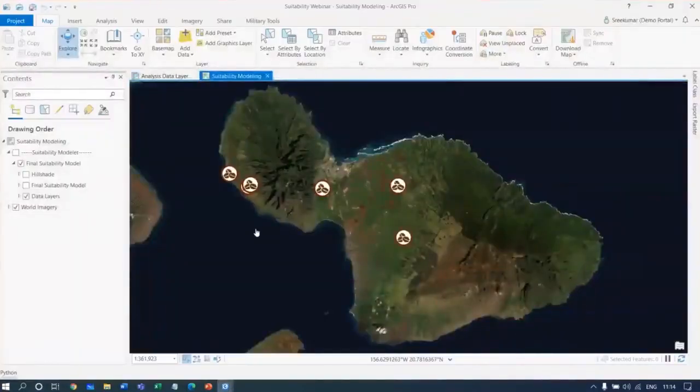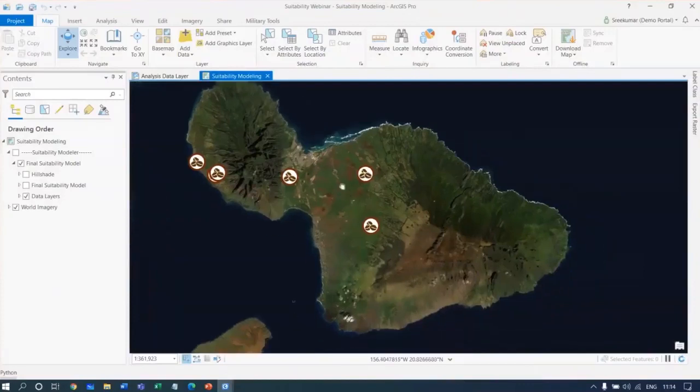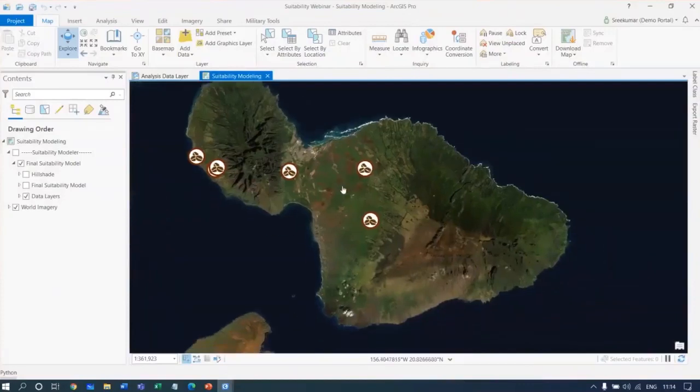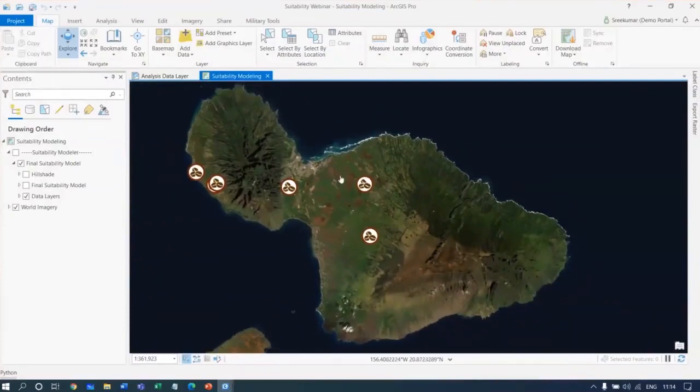Here, what you are seeing is the Hawaii area, and coffee is the second largest harvested product in Hawaii. Here we are trying to identify an area for coffee cultivation in addition to the existing areas. It is very challenging because most of the areas are already being used.